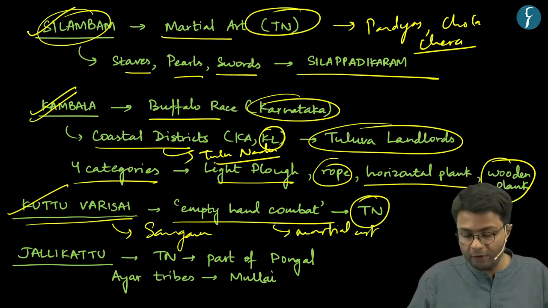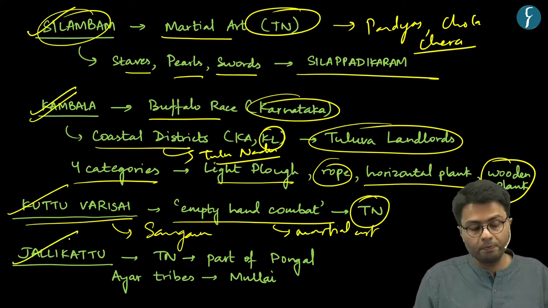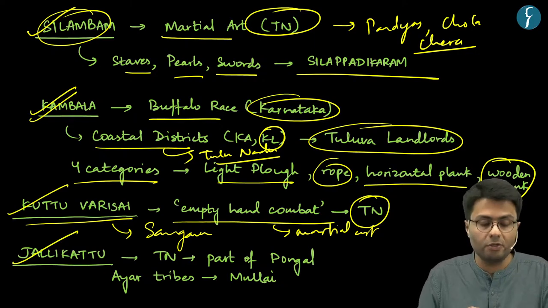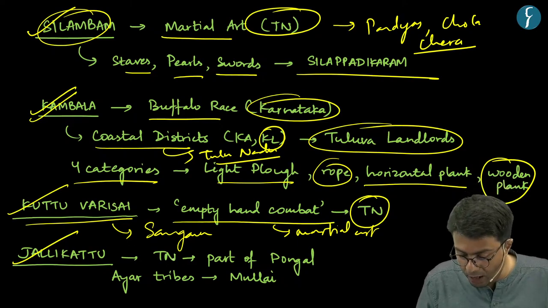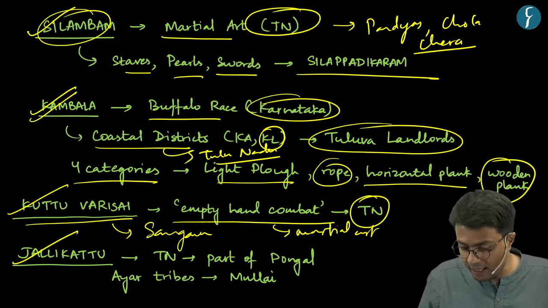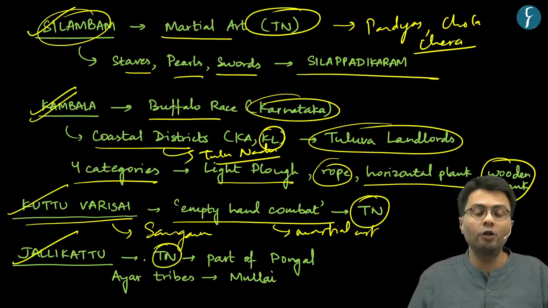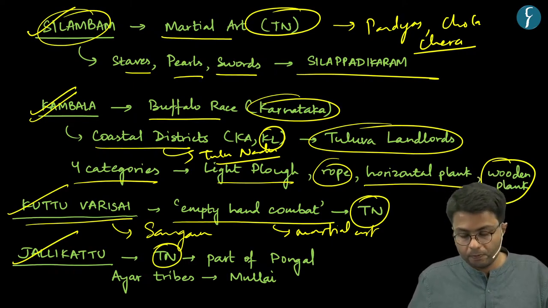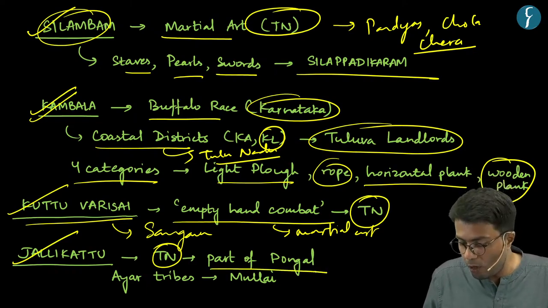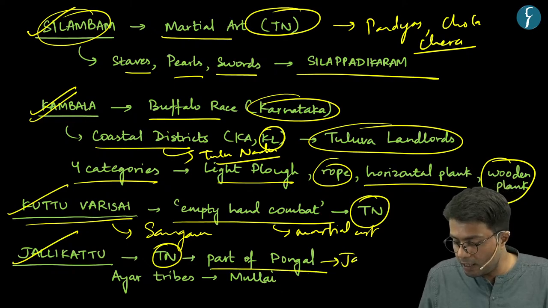Now, the fourth event is known as Jallikattu. And this is also an event which utilizes animals and these animals are made to run. And this event is prevalent in the southern part of Tamil Nadu. Now, this event is held as part of the Pongal celebration, which usually occurs in the month of January.